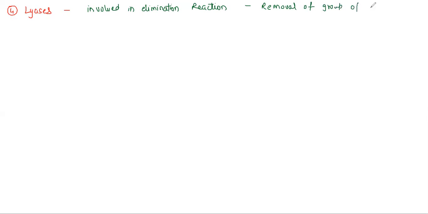So if the group of atoms are removed, what will happen? There will be a double bond formed. So removal of a group of atoms from the substrate, leaving a double bond. So there is a double bond formed in the reaction. Let's understand this with respect to an example.